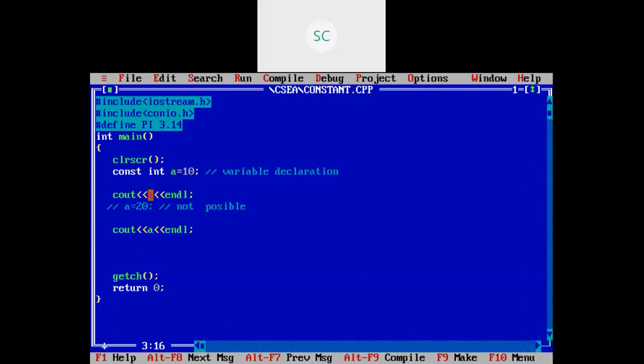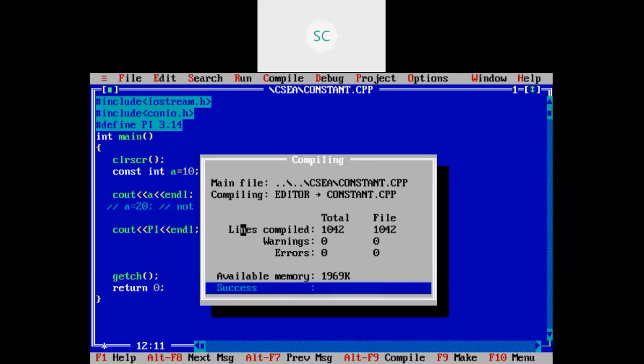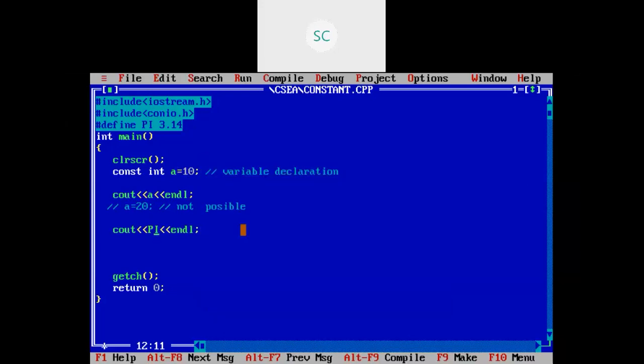Here a value is printed in the output. Then instead of printing a here, I'm going to print that pi. Okay, pi value I'm printing. Compiling this code, so we'll see whether we'll get any errors or not. No errors. Then we can go for execution.